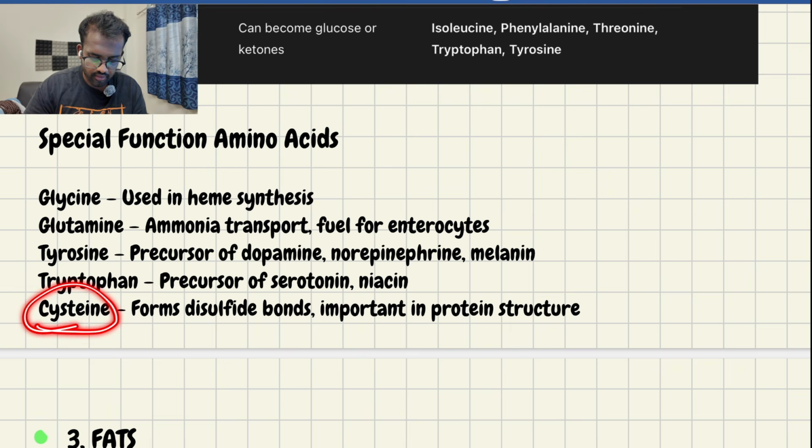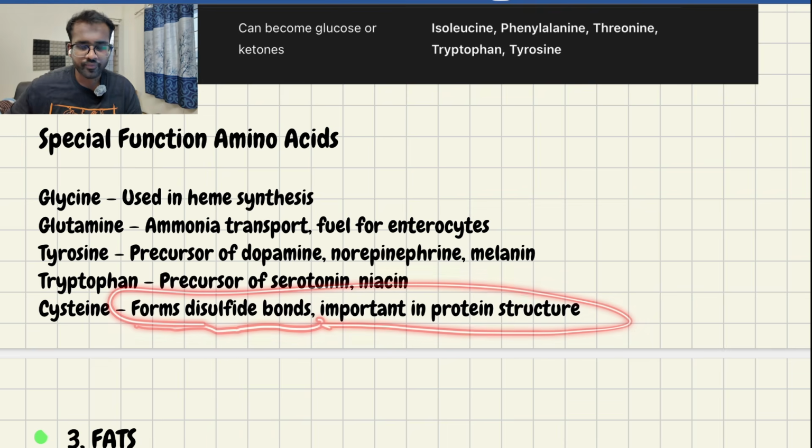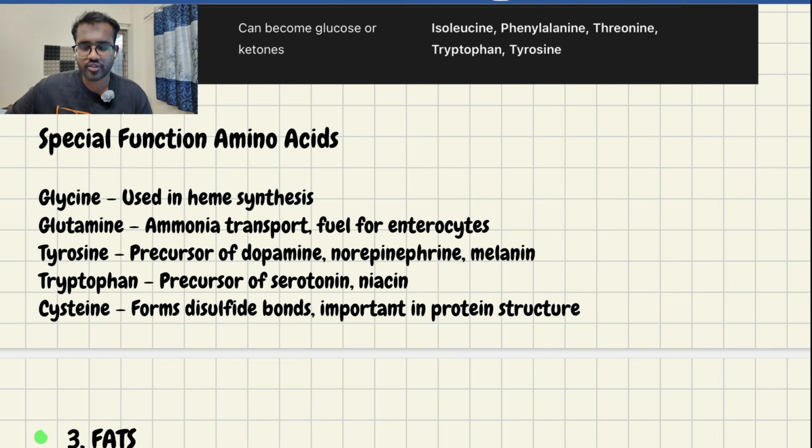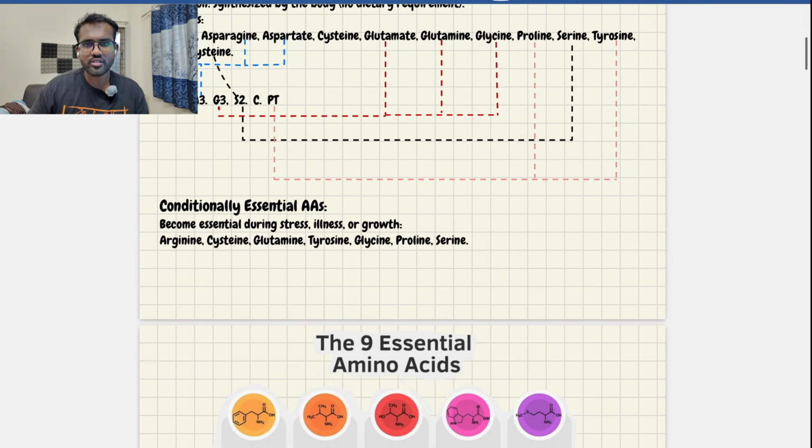Okay, and then we have cysteine, which forms disulfide bonds, important in protein structure. Very important. Okay, you have to remember this. I hope you understood this. In biochemistry, we'll discuss in detail the structure of protein, like primary structure, secondary structure, tertiary structure, etc. Every structure will be discussed in the biochemistry part. Right now, remember what the nutrient is and its role.